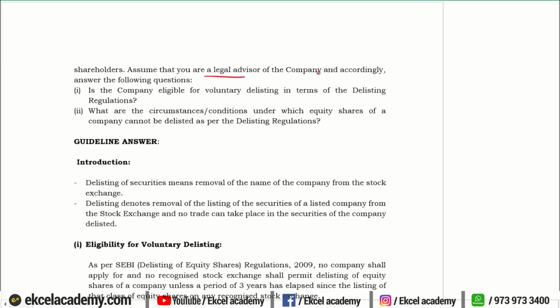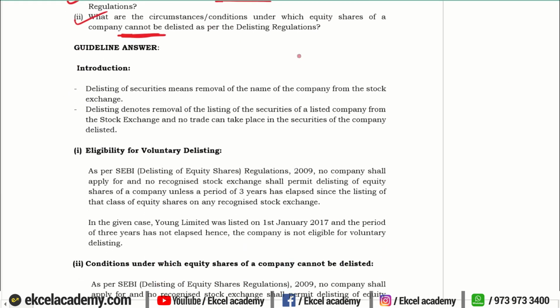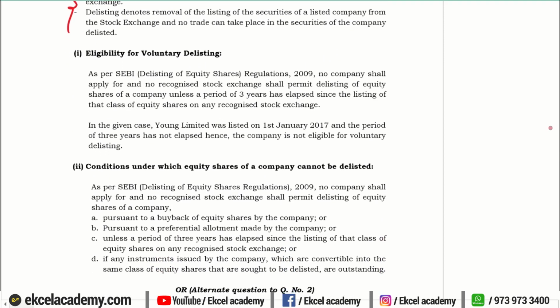So, assume you are the legal advisor of the company and accordingly answer the question whether the company is eligible for voluntary delisting and what are the circumstances under which delisting cannot be permitted. Right? So these are the 2 questions. It is a direct question that is to be answered. So we will give them a brief introduction of what is delisting. And there are 2 modes. One is voluntary and one is by the stock exchanges in case there is contravention of the provisions.